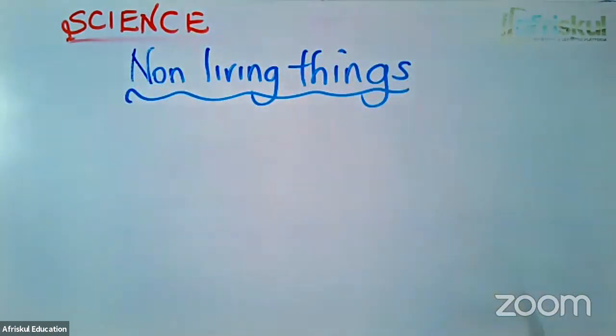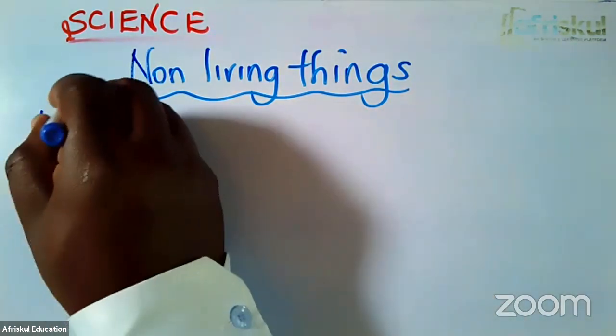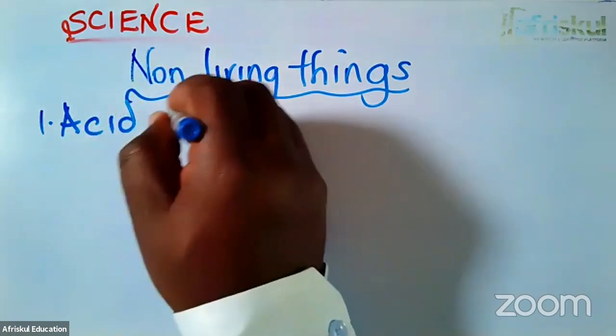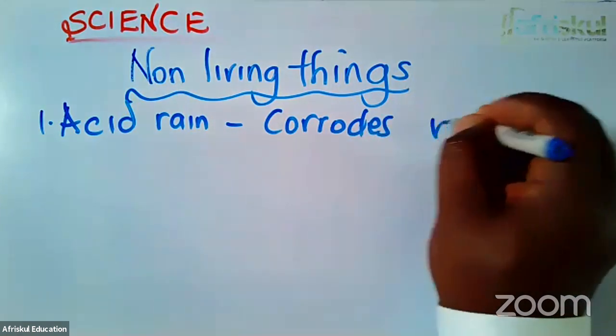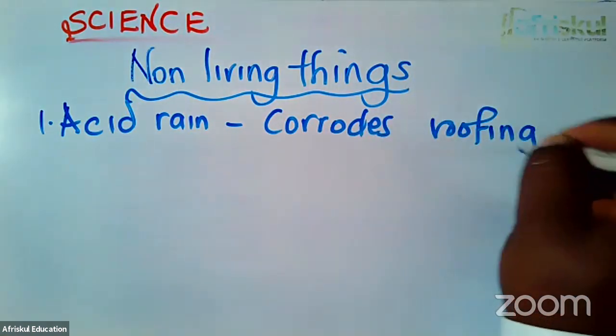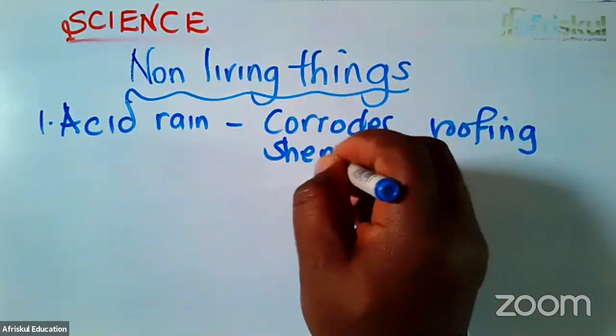I want us to look at the effects of air pollution on non-living things. Non-living things are things that are not alive. So what are these effects on non-living things? One is that acid rain corrodes roofing sheets. Acid rain corrodes roofing sheets.